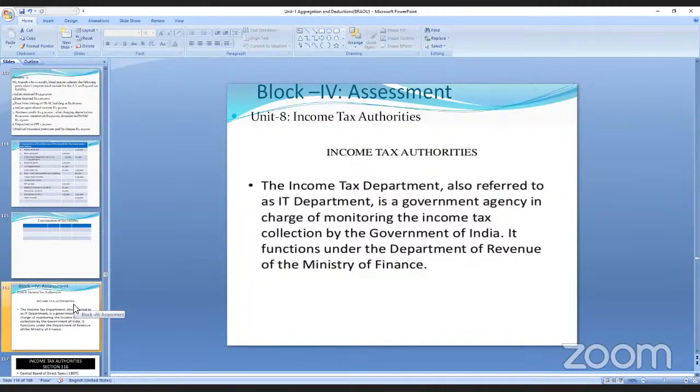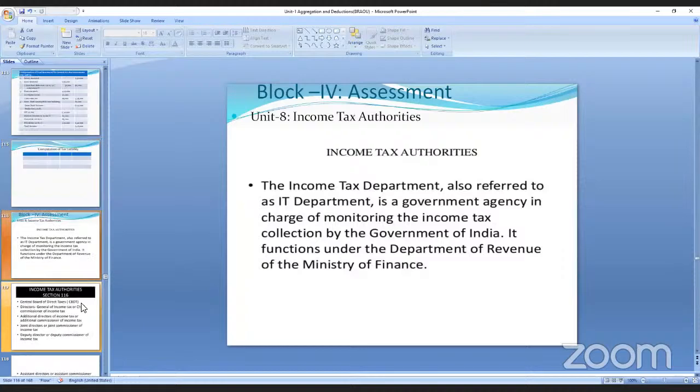Otherwise, I'll check, no problem. On Friday, we have a first class only, no? Yes, ma'am. If it is possible, I'll take at least half an hour to complete this one. On Saturday, it will be taken. Within half an hour, this block will be finished because it is a very small chapter.